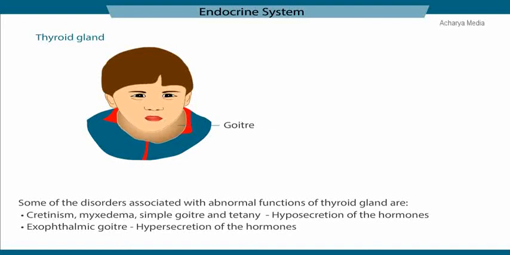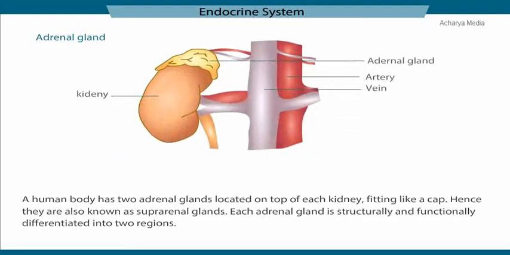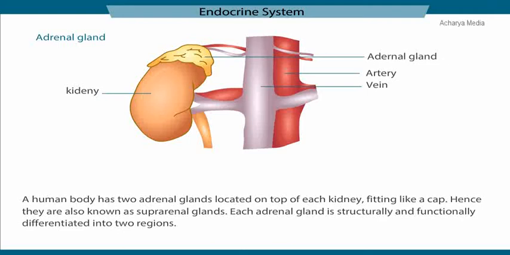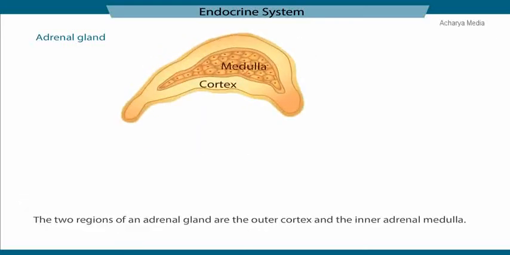A human body has two adrenal glands located on top of each kidney, fitting like a cap. Hence, they are also known as suprarenal glands. Each adrenal gland is structurally and functionally differentiated into two regions. The two regions of an adrenal gland are the outer cortex and the inner adrenal medulla.